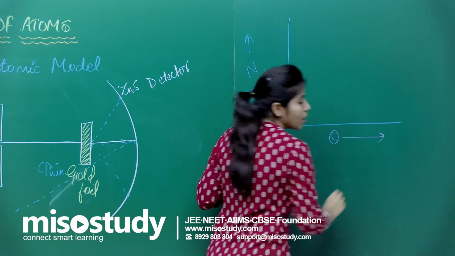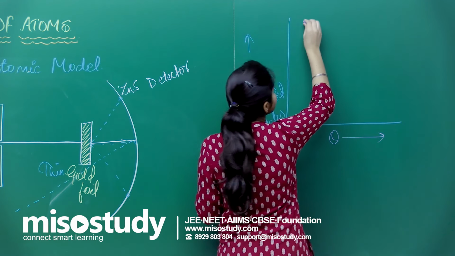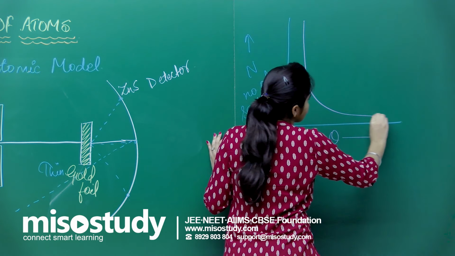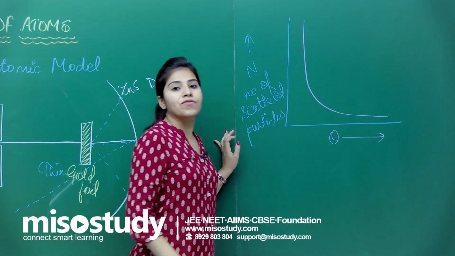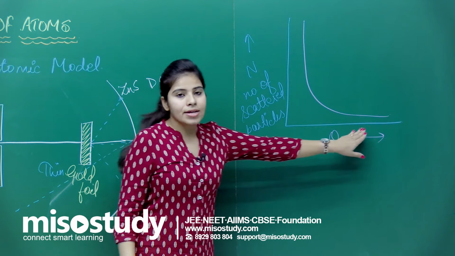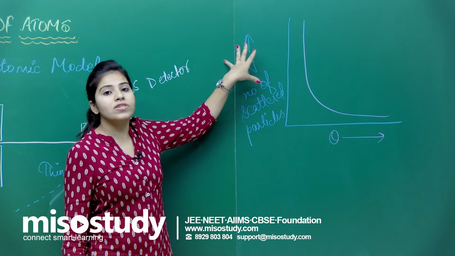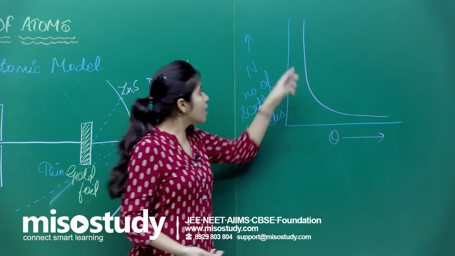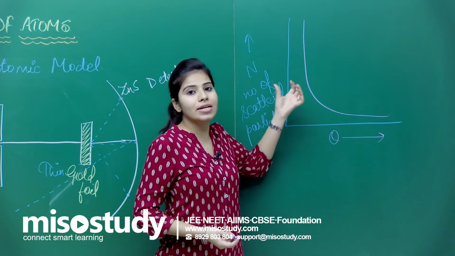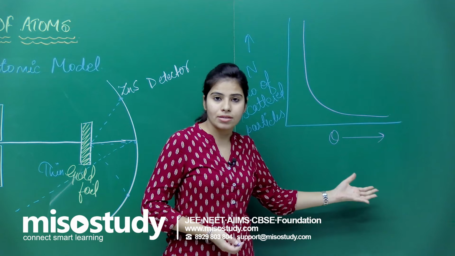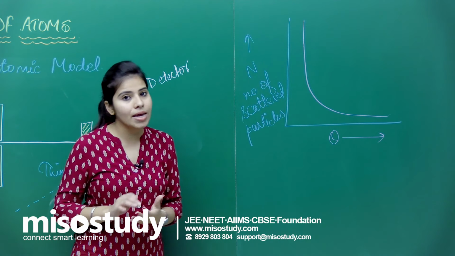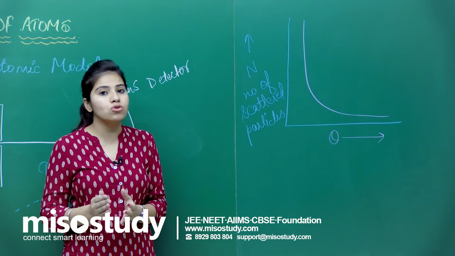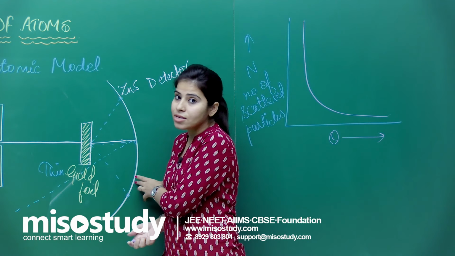Theta. So this graph was something like this. That means if theta is increasing, the number of scattered particles would be decreasing, or vice versa, if the number of particles is increasing, theta will be decreasing. Here also the same happened. Now one by one we are going to discuss the cases that happened in this experiment.